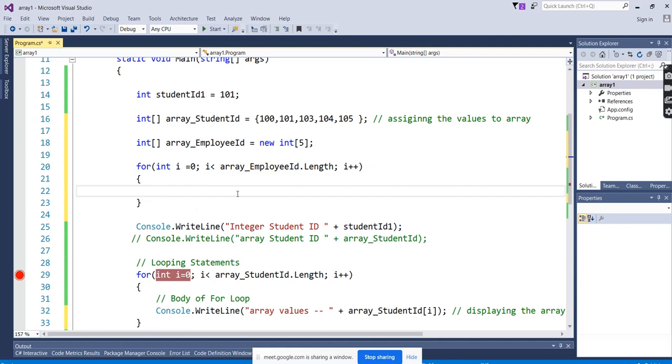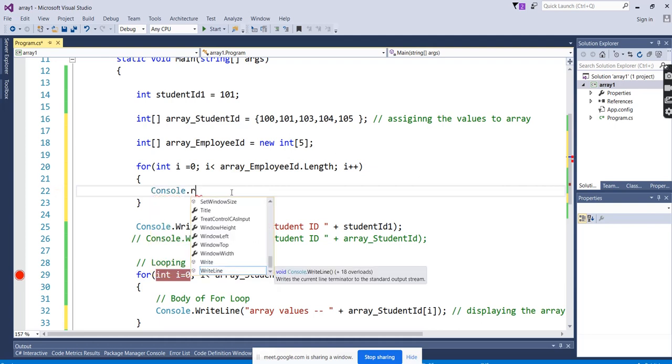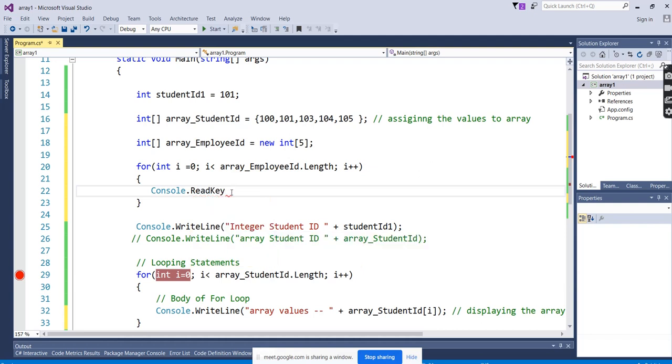So how to read? In the previous example we cannot keep just console dot read line for the value, because there it is going to accept only one value. Here we need to accept 5 values depending on the array size. So as many times as we need to enter, we have to come into the loop. Okay, what does console dot read line say? Read line. Okay, for that we will do it.